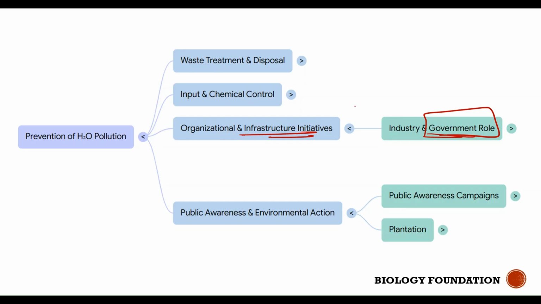Okay. And even industries, we have various industries: drug industries, paint industries, paper industries, textile industries. Apart from releasing their product, which could be a cloth or a paper or a paint or a particular drug, during this process they release many waste substances. So they have to see that those waste substances are not directly disposed of. They should make it a rule that this waste must first be sent into treatment plants, and then released. Or when they are releasing the waste, it shouldn't be very hot. First it has to come down to its normal temperature, then be released into the water bodies, right?